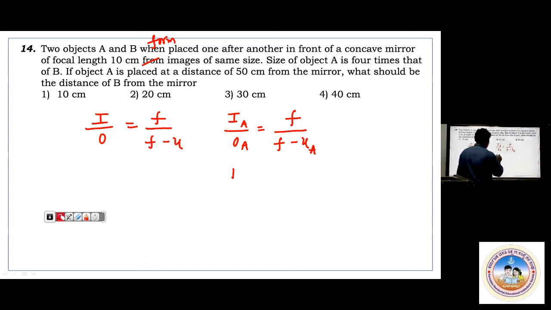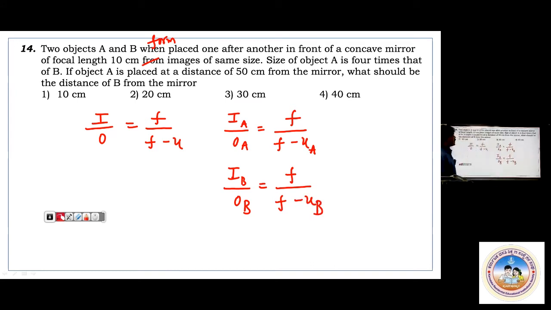Similarly, IB by OB for the object B. F is common. IB by OB equals F by F minus UB. Now divide one by the other.